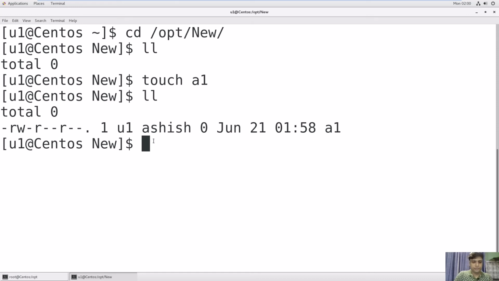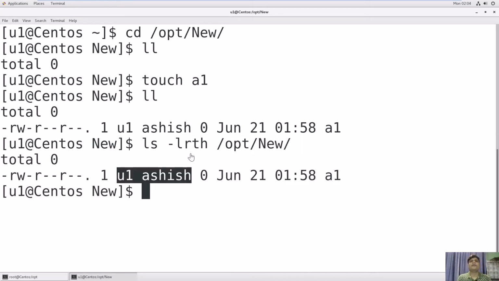Okay, so if you see ls -lrth /opt/new, whatever file is created under this directory will have the same ownership, right? This file may be created by any of the users. If you want to know more about this, you can watch my lecture 12, project on user and group management.